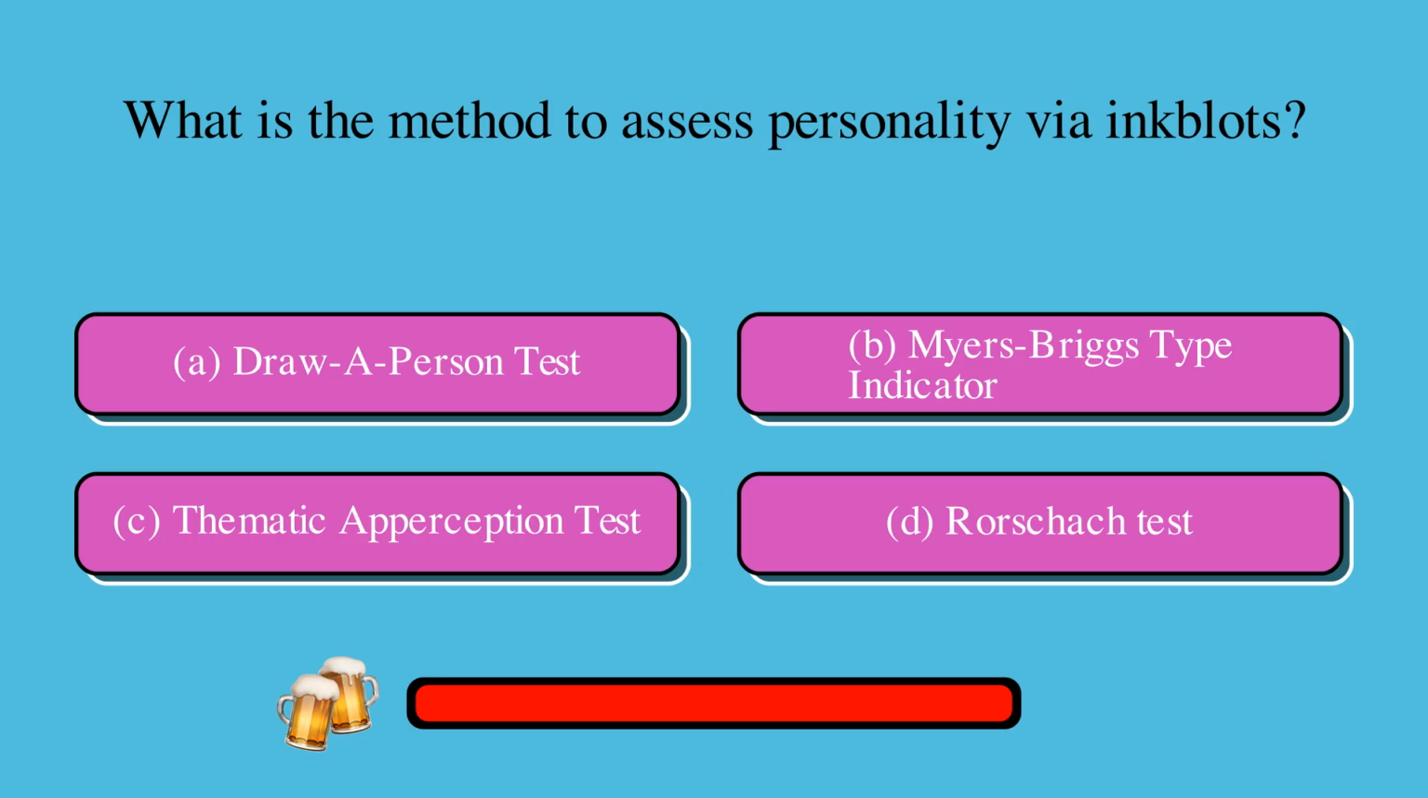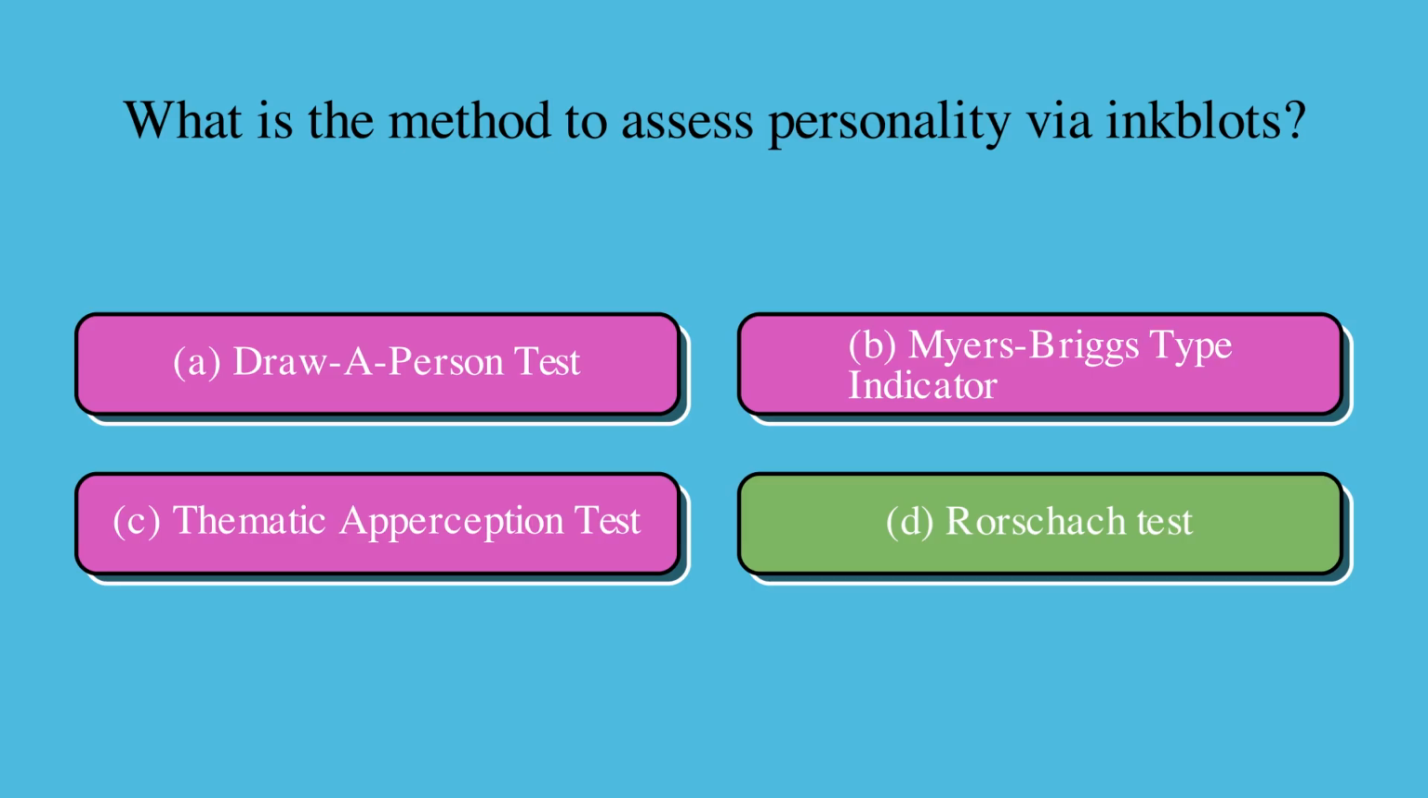What is the method to assess personality via ink blots? Is it A, draw a person test, B, Myers-Briggs type indicator, C, thematic apperception test, or D, Rorschach test? The correct answer is D, Rorschach test.